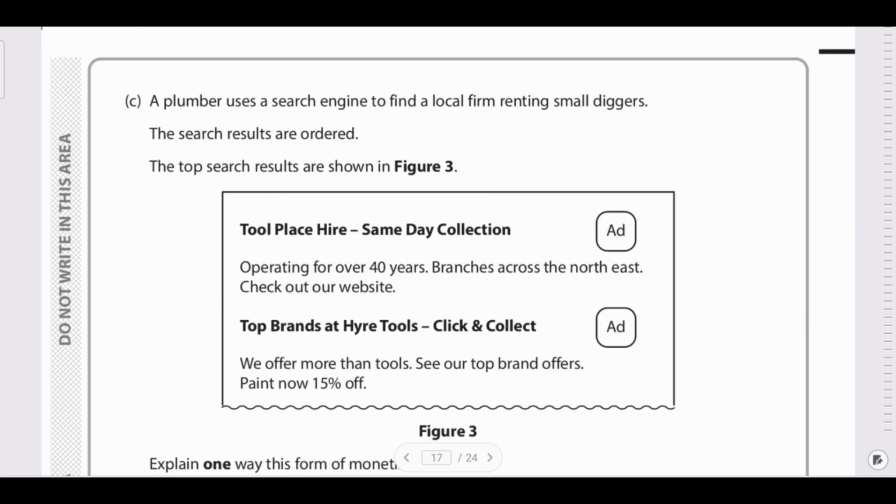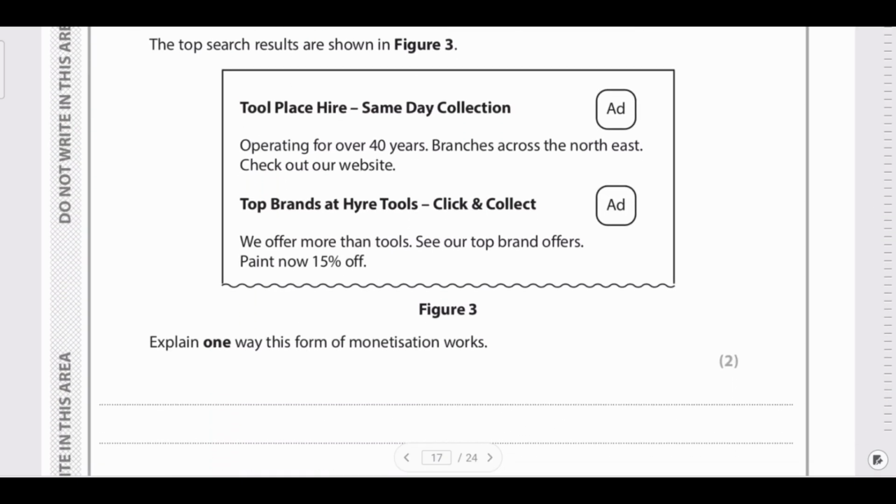A plumber uses a search engine to find a local firm renting small diggers. The search results are ordered. The top search results are shown in the figure. Tool Place hire, same day collection. Operating for over 40 years, branches across the Northeast. Check out our website. And the second one is top brands at high tools, click and collect. We offer more than tools here. Top brands offer, paying now 15% off.